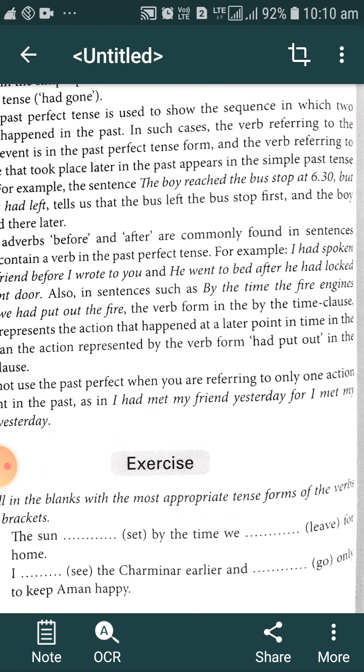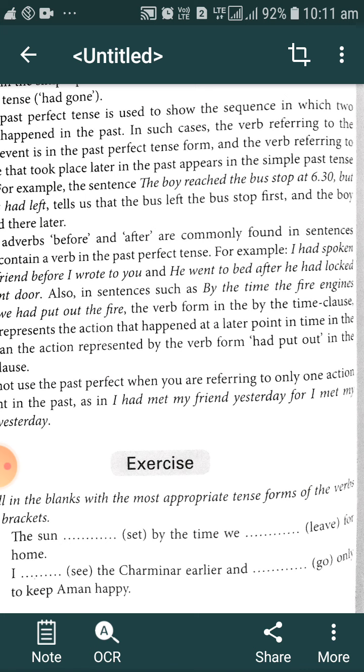So in both the cases, which action happened earlier? Locking the front door is the action that happened earlier. That's why that action has been described here with the help of past perfect tense, and going to bed is the second action, the latter action, that has been described with the help of simple past tense.